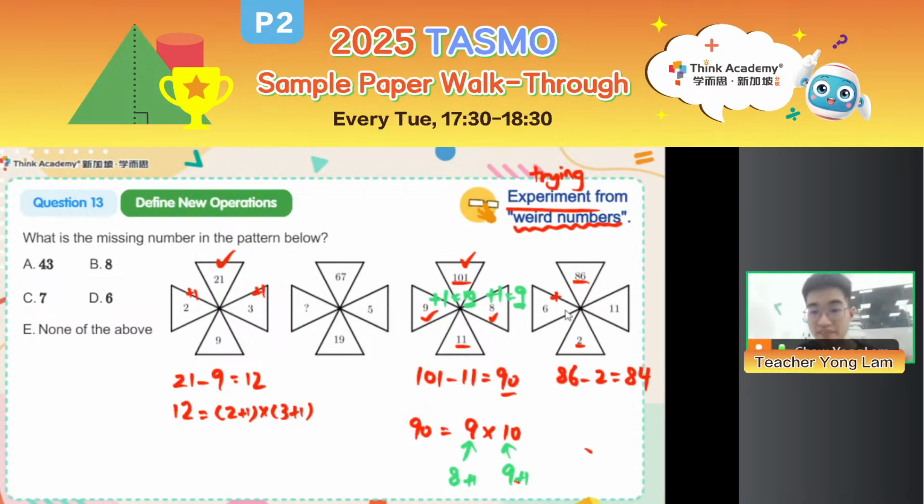If I do 6 plus 1, I will get 7. If I do 11 plus 1, I will get 12. And just nice, 6 plus 1, 7, times 11 plus 1, 12, is equal to 84, right? Which is equal to 86 minus 2. So the operation also works on the last pinwheel.